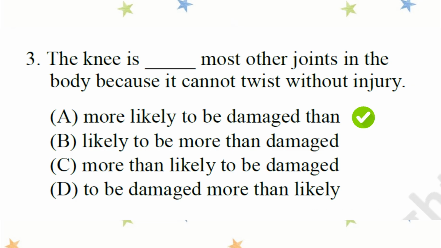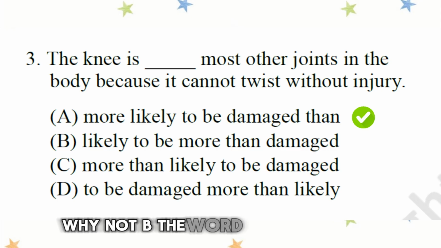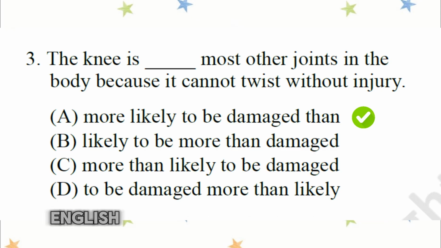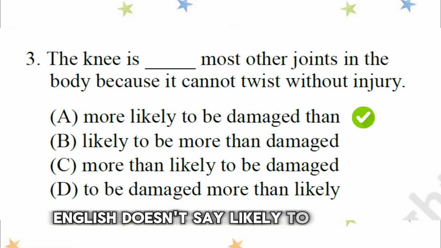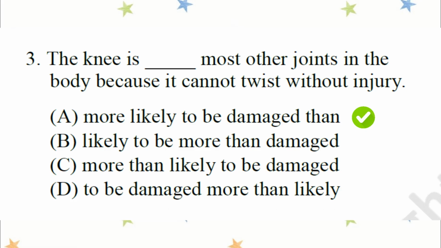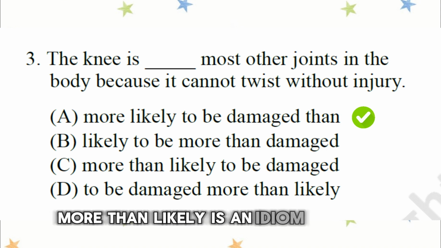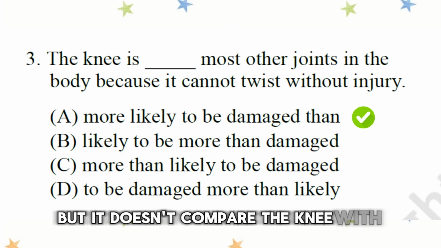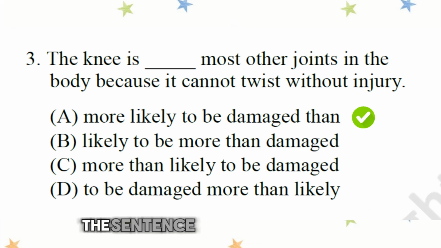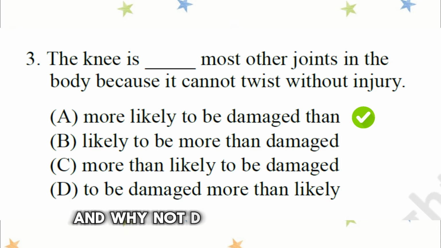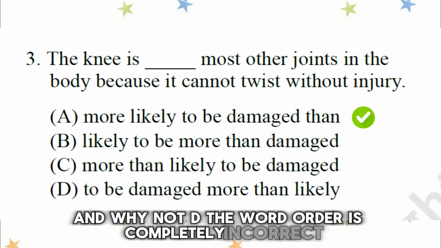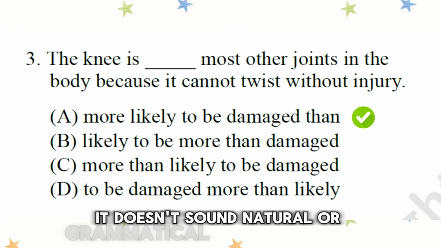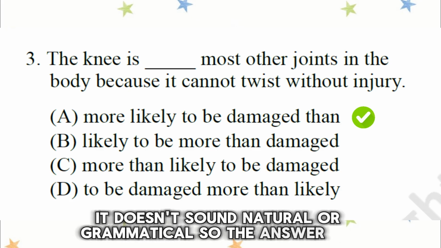Perfect. Why not B? The word order is wrong. English doesn't say likely to be more than damaged. Why not C? More than likely is an idiom meaning very likely, but it doesn't compare the knee with other joints. The sentence needs a comparison. And why not D? The word order is completely incorrect. It doesn't sound natural or grammatical. So the answer is A.